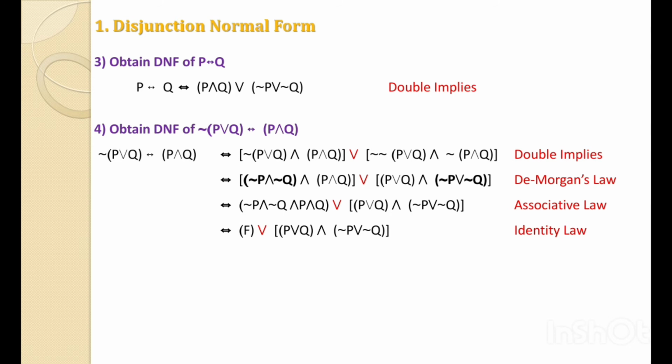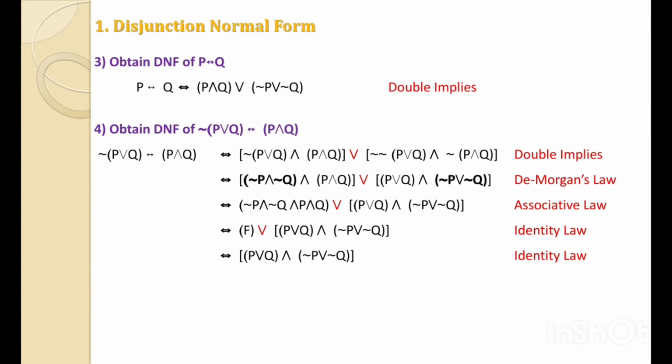Now using the identity law again, the F or P is logically equivalent to P. We have seen the identity law: F or P is logically equivalent to P. That's why here, this bracket term is logically equivalent to this term. You can ignore the F in the OR operation. That's why it is logically equivalent to (P or Q) and (not P or not Q).